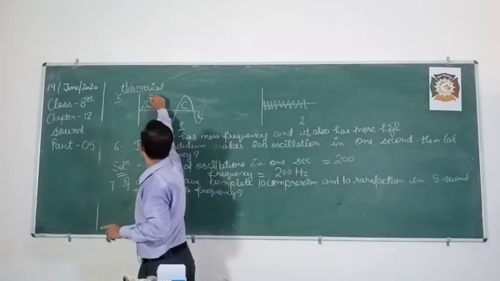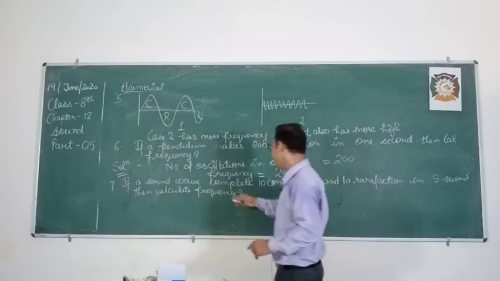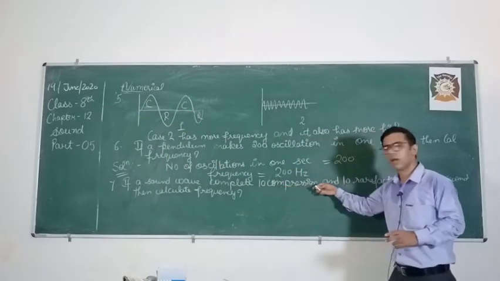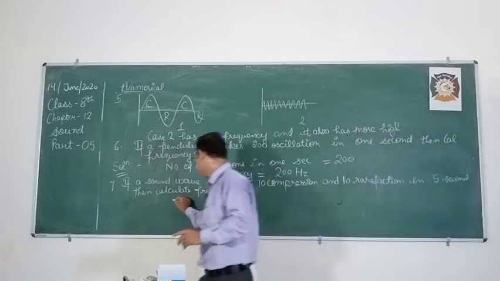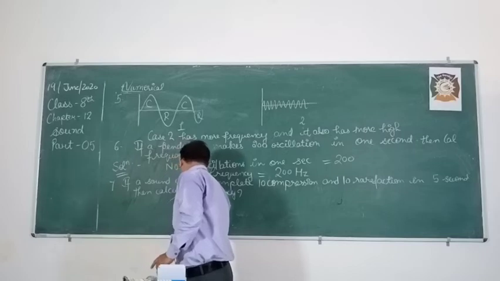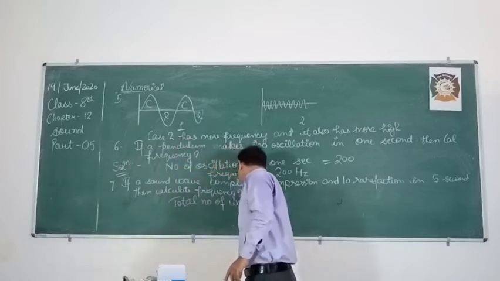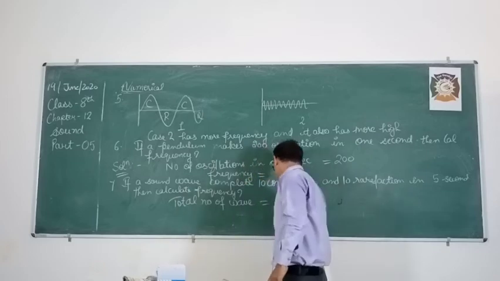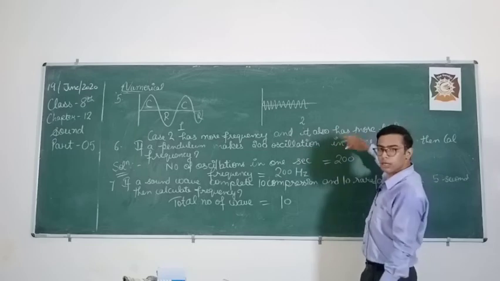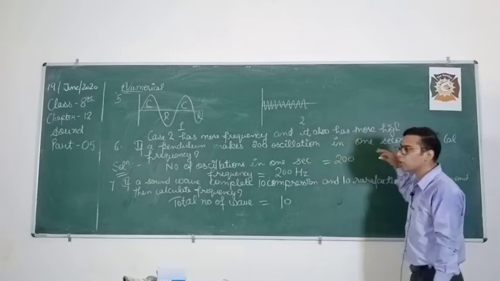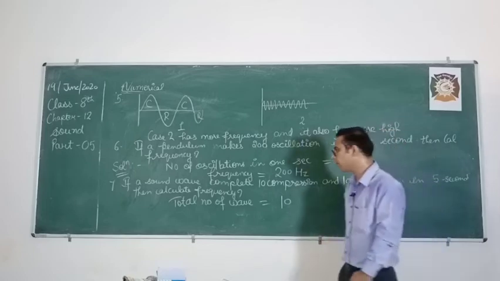So see it carefully. 10 compressions, 10 rarefactions. So total number of waves or cycles, how much? 10.